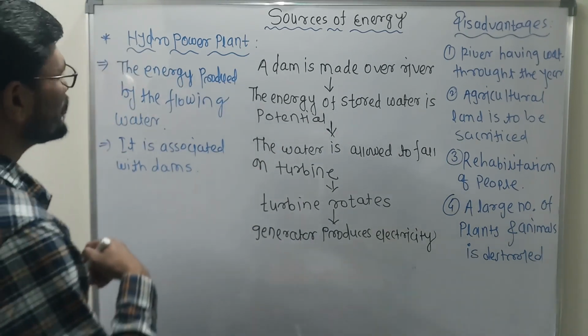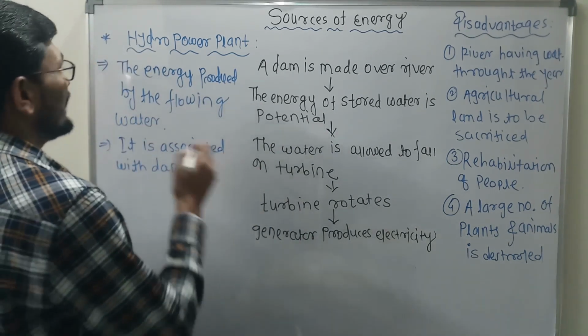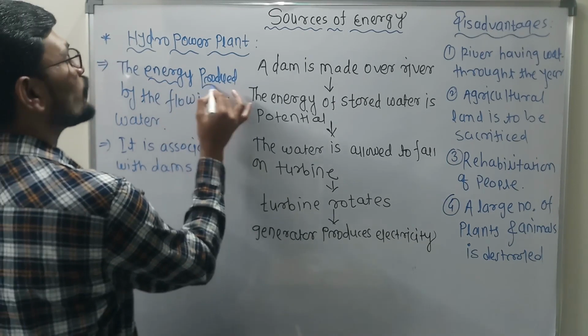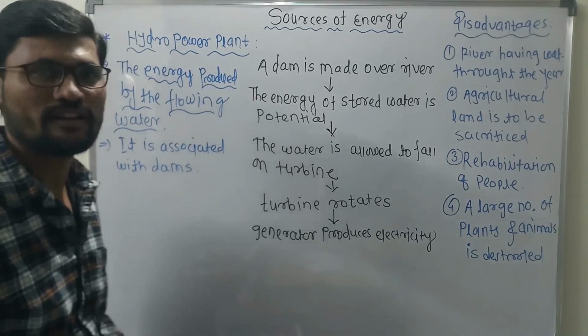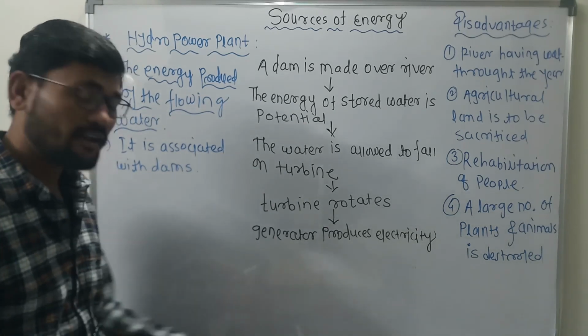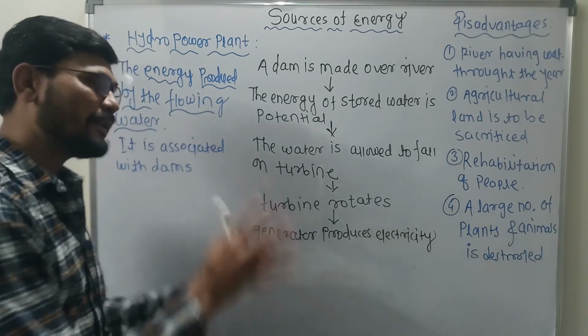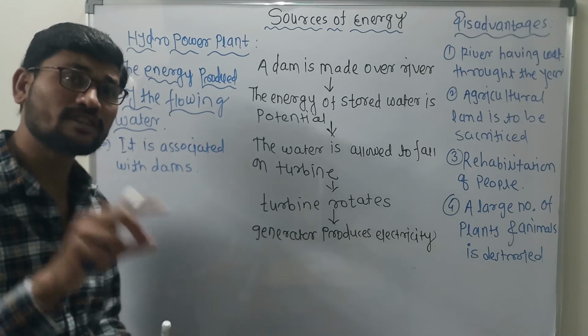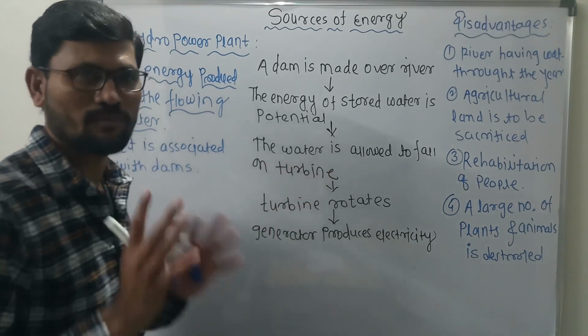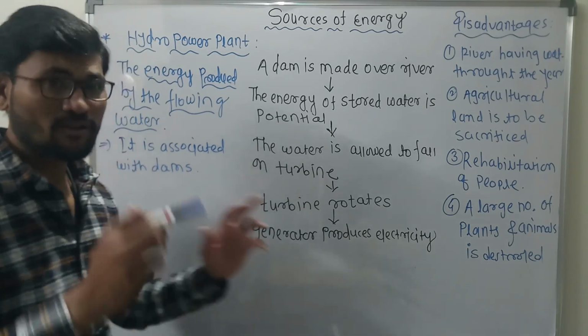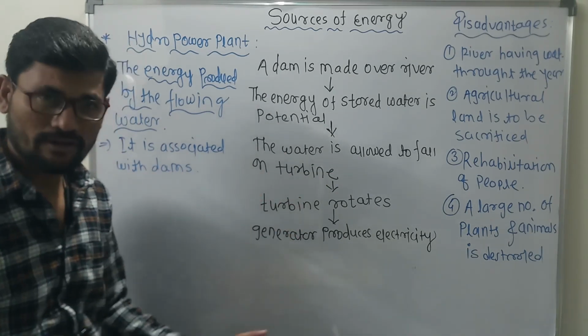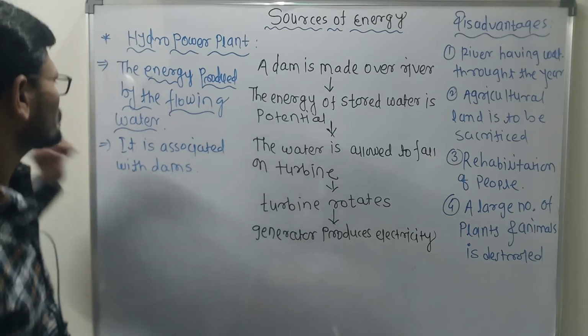Clear? So what can we state about this hydropower plant? It is the source of energy produced by the flowing water, and that is called the hydropower plant. Clear? इसका मतलब है कि जो भी हम इलेक्ट्रिसिटी इससे बनाने वाले हैं वो किससे बनेगी? जो बहता हुआ पानी है उससे बनेगी. This is a very clear idea. Obviously we have some advantages as well as some disadvantages. We will discuss all these things.